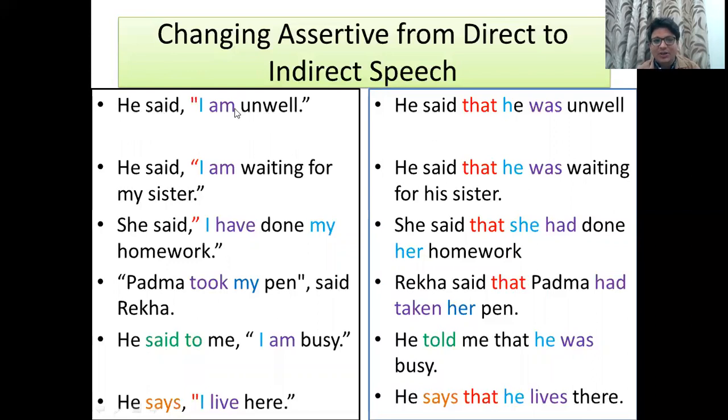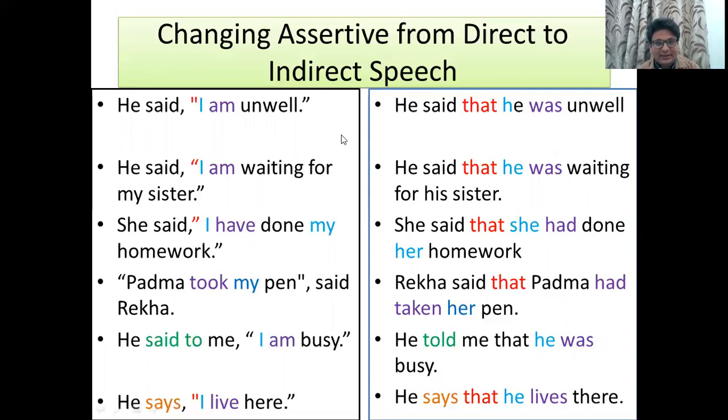After that, we have to change the tense. Present tense will go into past tense. The past tense of am is was or were, but we have to use it according to the number of the subject. He is singular, so was. So the answer in indirect speech will be: he said that he was unwell.